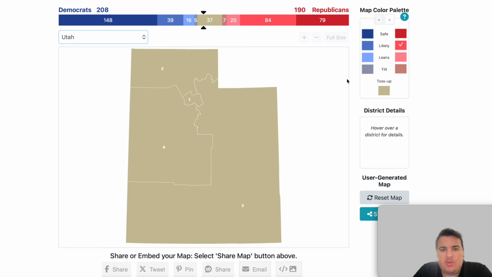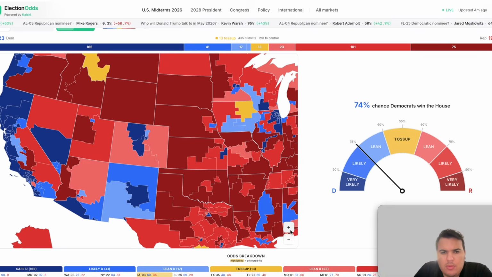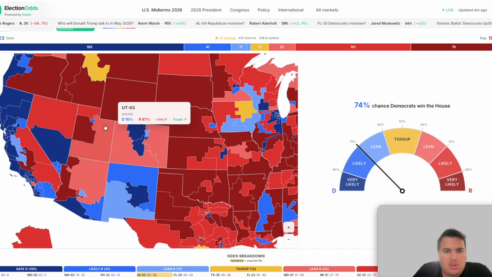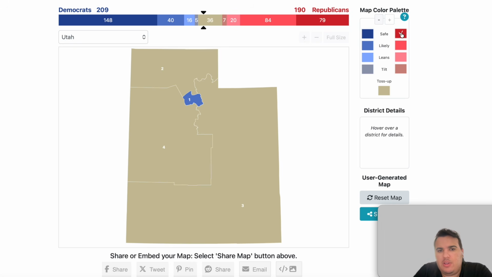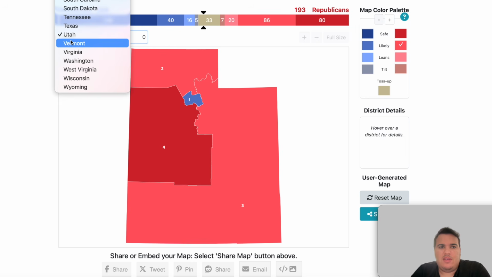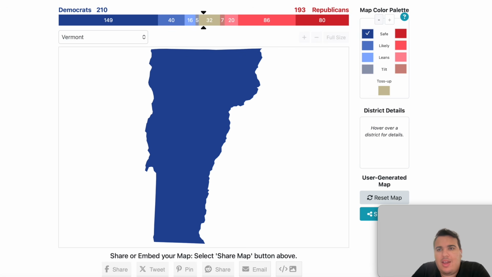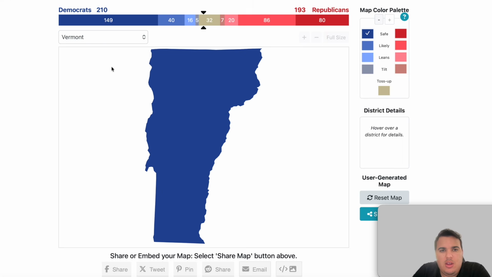Now we're going to go to the state of Utah, where Utah also has a newly drawn map. Now, the first district here is now a likely Democratic flip, so we can make the first district as likely blue. The third district and second district are now likely Republican, and the fourth is safe Republican, so you can address those on the map, second and third, and those go in their respective categories now. Okay, so those are the districts in the state of Utah. We can now go to the state of Vermont, Vermont at large. Again, I don't even have to look. I know this one is going to be safe for the Democrats. It is indeed. Vermont goes safe blue.